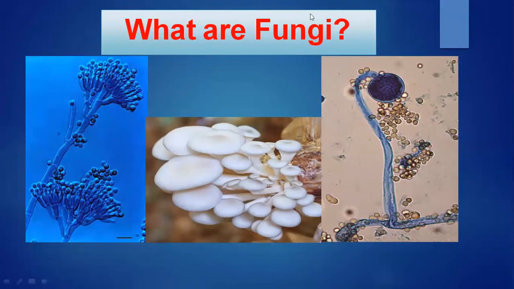That's why they are known as heterotrophs. Depending on the type of nutrition they are saprophytic, which requires dead organic matter, or parasitic, which requires a living host for nutrition, or sometimes they have a symbiotic association. So it doesn't mean all fungi are pathogenic, which cause diseases.